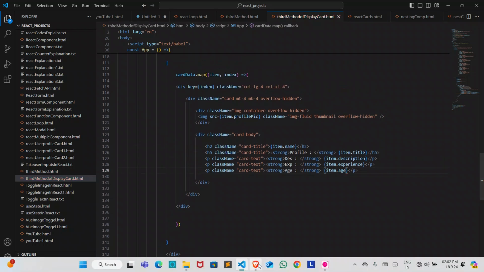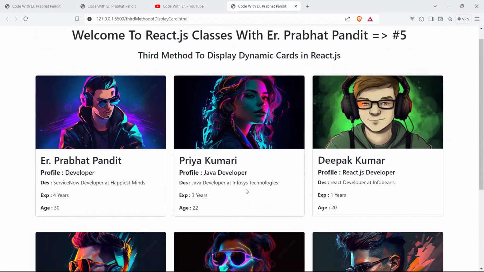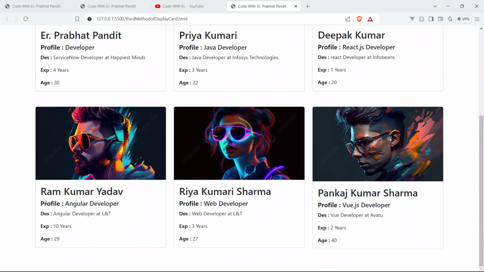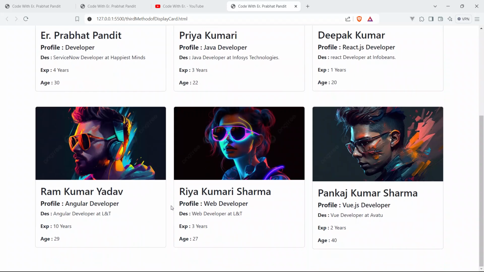Now save your code, go to the browser, and now you can see guys, we have shown all the things. Name is Prabhat Pandit, Priya Kumari, Deepak Kumar, Ram Kumar Yadav, Riya Kumari Sharma, and Pankaj Sharma. Profile is Java developer, React developer, Angular developer, Web developer, Vue.js developer.